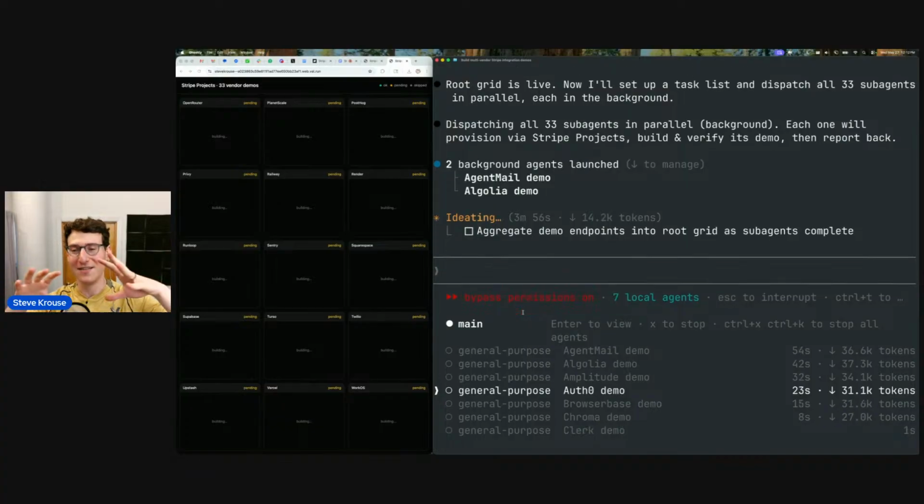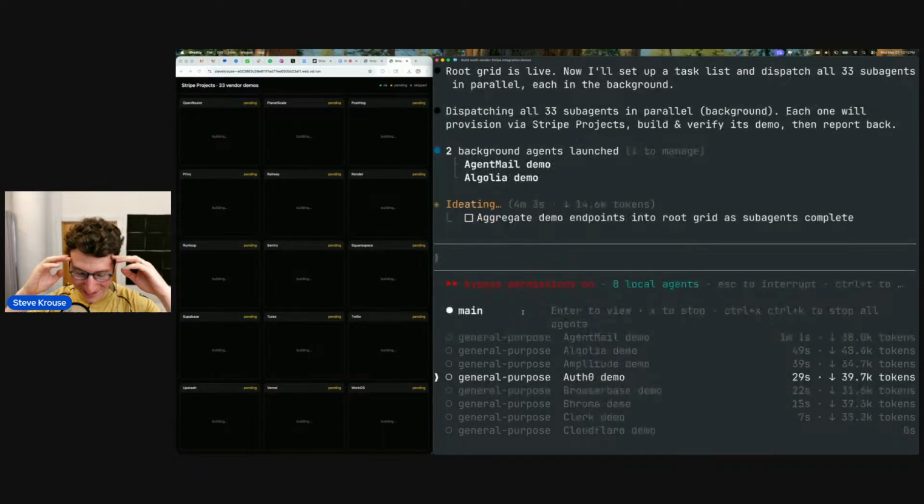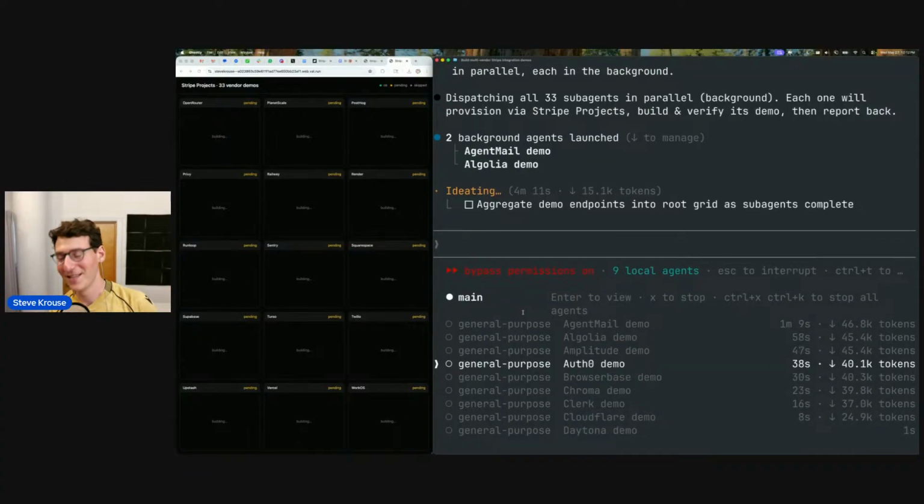It's almost like if we really wanted to optimize this, we'd tell it to create a sub agent, which is then responsible for creating more sub agents. But that seems like an over optimization, and things could really get out of hand there.